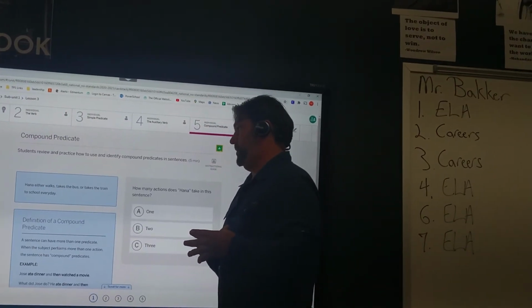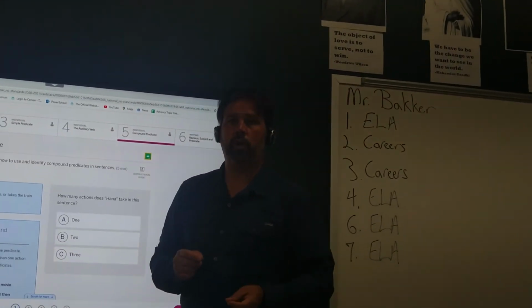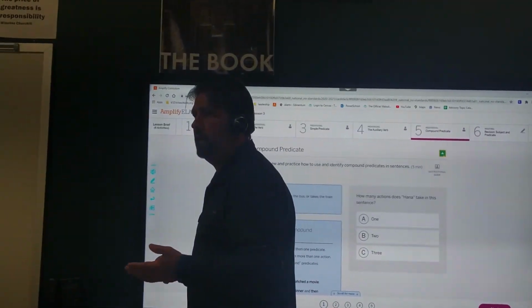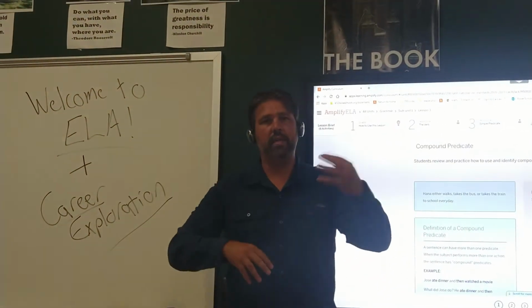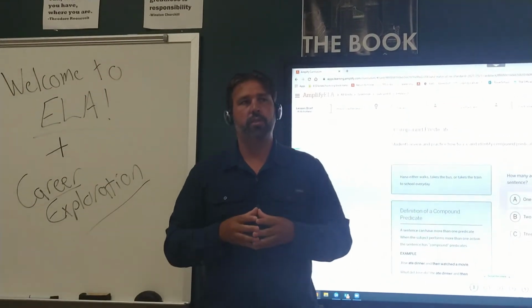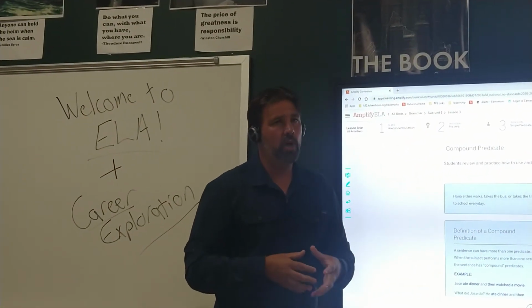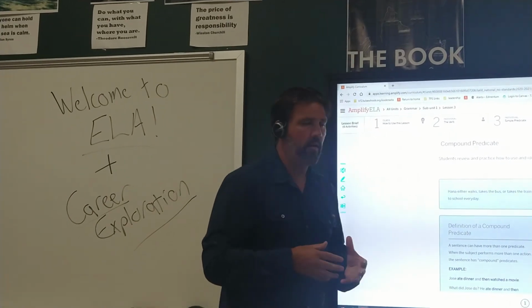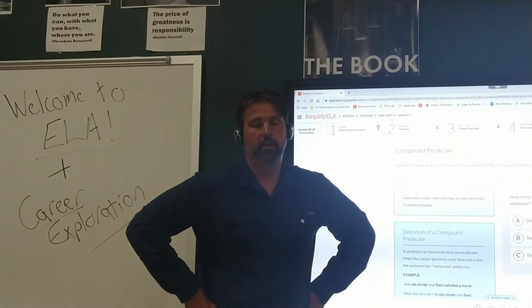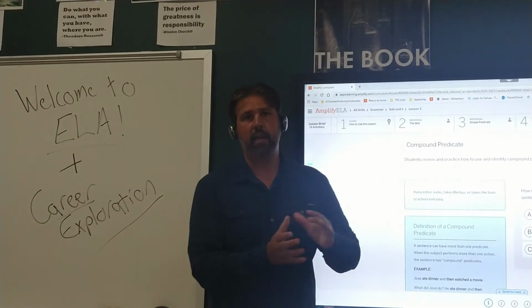Let's go to compound predicates. Compound predicates are a bit more complicated. What a compound predicate is, it's things that all go together and maybe give us options or multiple verbs, right? I like to play soccer, read books, and ride my bicycle. So what do I like to do? All those things, right? You can't take one.